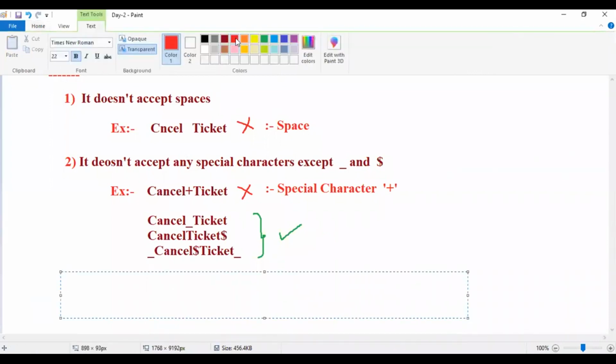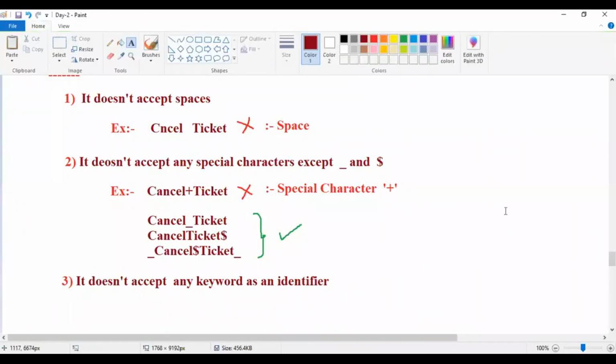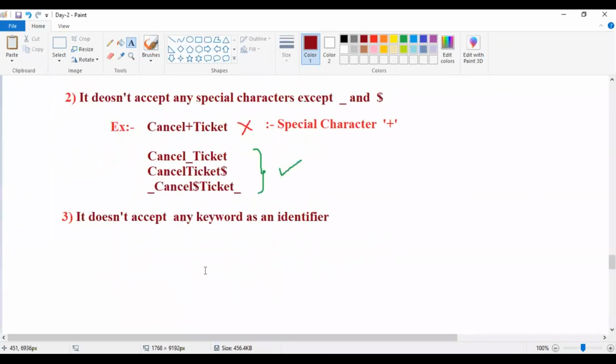Now the third rule is, it doesn't accept any keyword as an identifier. Guys, observe, if I want to give a keyword name as an identifier name, no, not at all. It never accepts a keyword name as an identifier name.